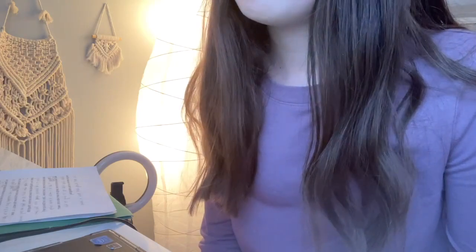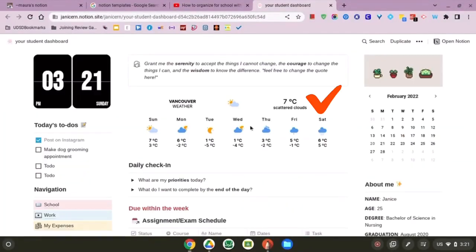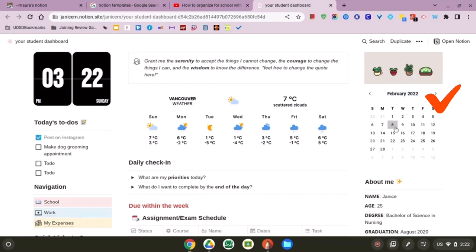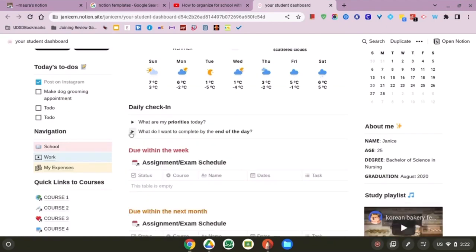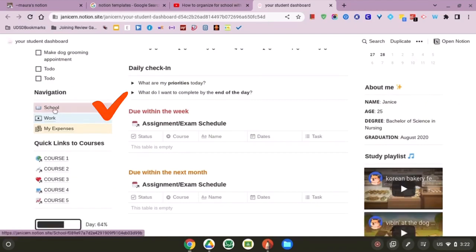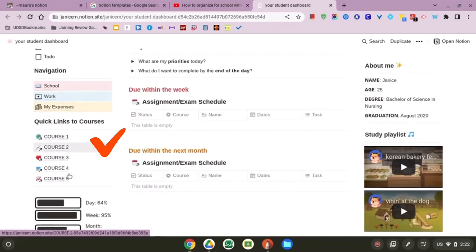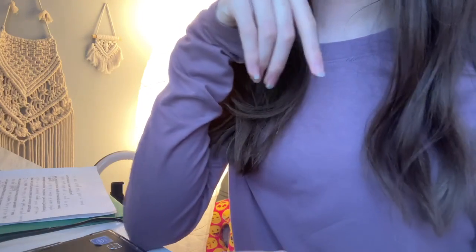Alright, so here's your template. Let's see what it looks like. I like that it shows the time, the weather in Vancouver, not where I live, but actually that's pretty nice. I like that as the weather. Oh, it has a little calendar. Cute. To-dos. Nice. Little check-in. Actually, that's really helpful. A little about me. Cute. Okay, work. Expenses. Courses. This is super cute. I think I'm going to work with this. I think this is going to be it.